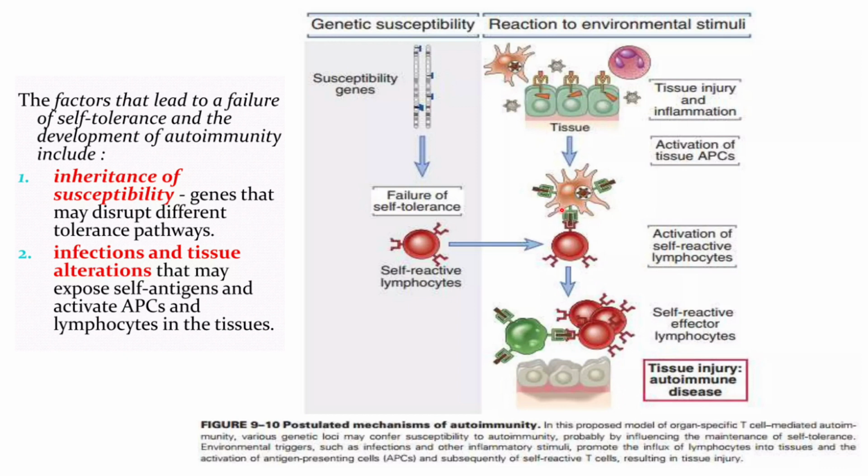So the condition of autoimmunity arises when the discussed self-tolerance mechanisms fail. The failure of these central and peripheral tolerance mechanisms could be either due to genetic inheritance of genes disrupting the tolerance pathways or infections that expose self-antigens and activate the antigen-presenting cells and lymphocytes in tissues, leading to producing antibodies against the self-antigens.